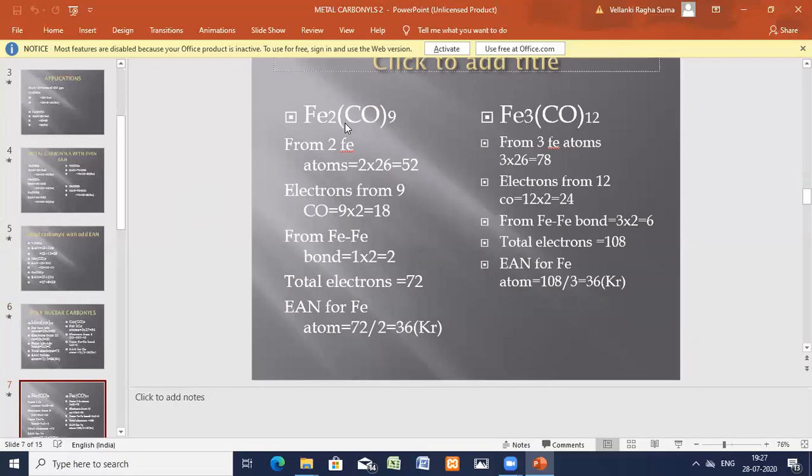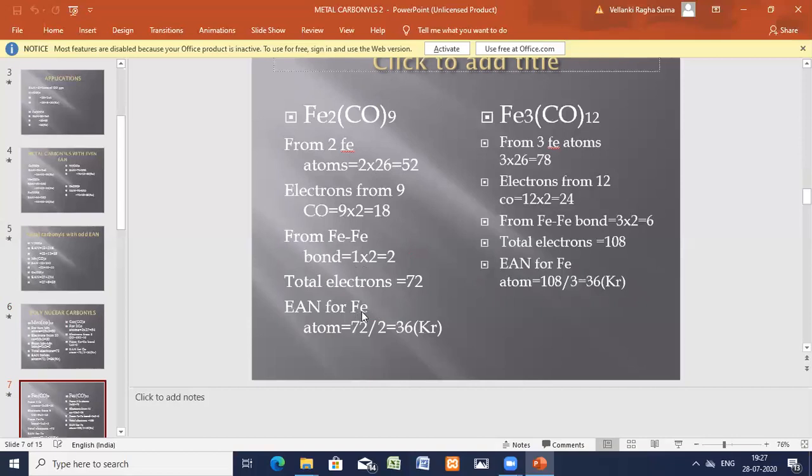Here you have 2 iron metals, so 2 into the atomic number of iron, 26, is 52. Electrons from 9 CO groups, 9 into 2, is 18. From the Fe-Fe bond, you have 2 electrons. So 52 plus 18 plus 2, you will get 72.